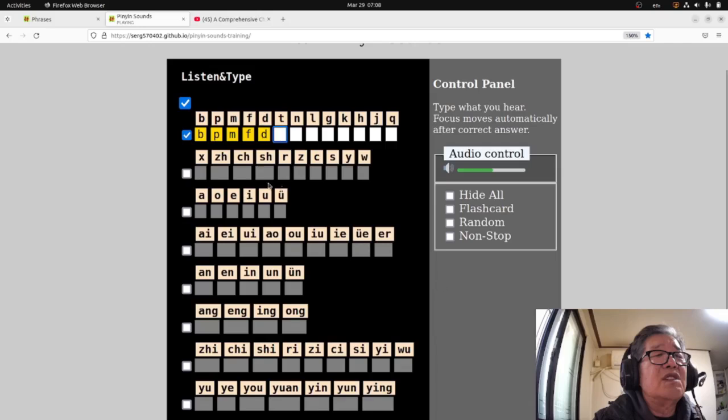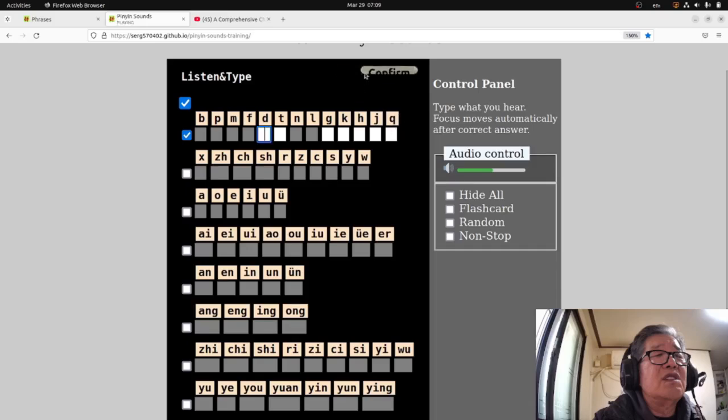For example, it's easy for me. B, p, m, f. Yeah, the t is not so clear, so I leave it as play, and then go n, l, also easy, and then h is also easy. These 6 ones, okay, L, H will go here. These 7 sounds are difficult for me because these sounds the same, this sounds the same, this is an unusual sound, and this is also an unusual sound.